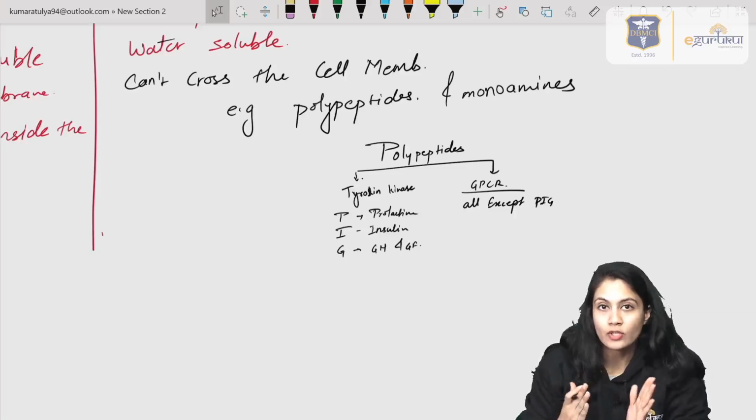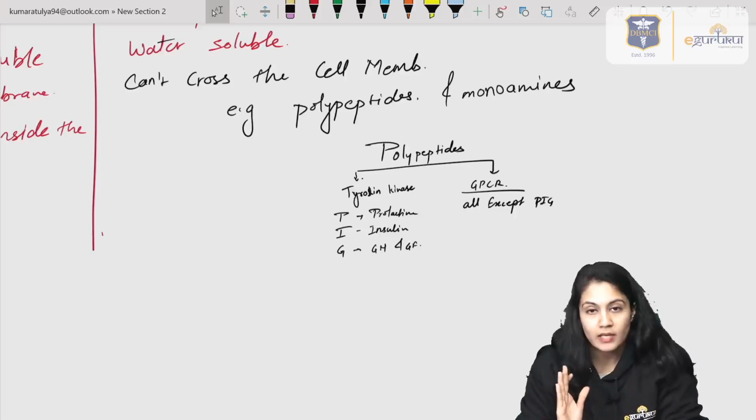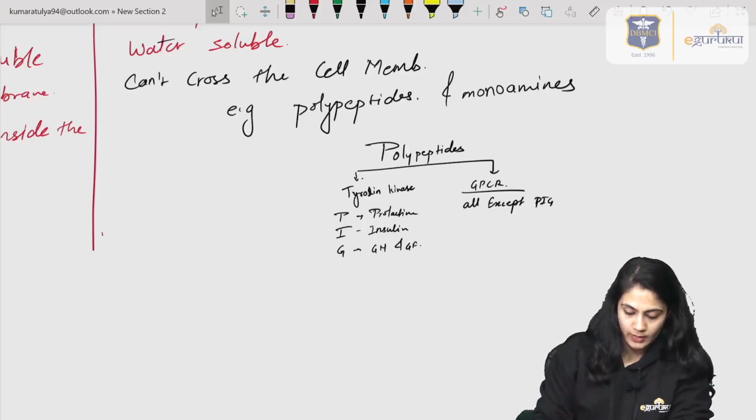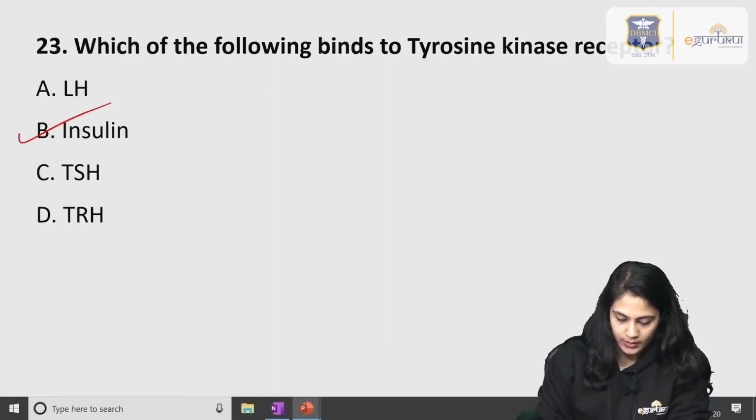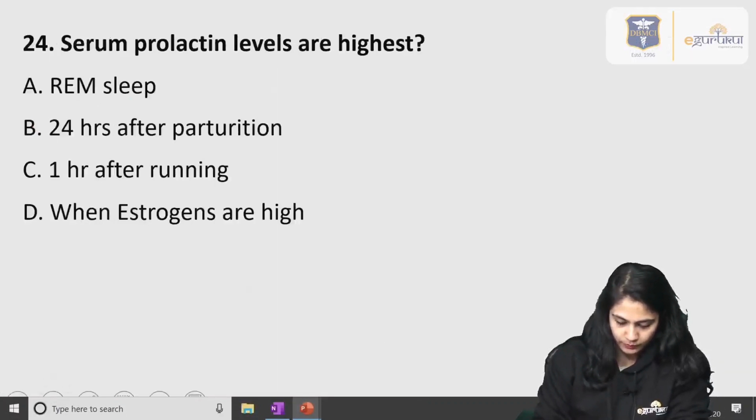And if it is not a PIG hormone and it is a water soluble polypeptide, it will definitely act through the GPCR system with the help of secondary messengers. So the answer over here is insulin.